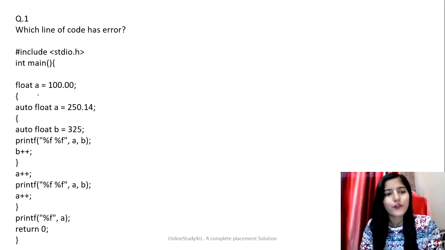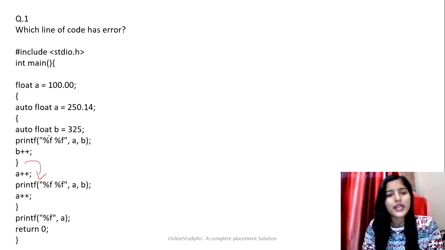So here we have float a equal to 100.00. That's fine. Then auto float b equal to 50.14. Then here we are printing a and b. And here we are incrementing the value of b, right? And again, after coming out of this bracket, here we are incrementing the value of a. And again, we are trying to print a and b. But that's a problem.